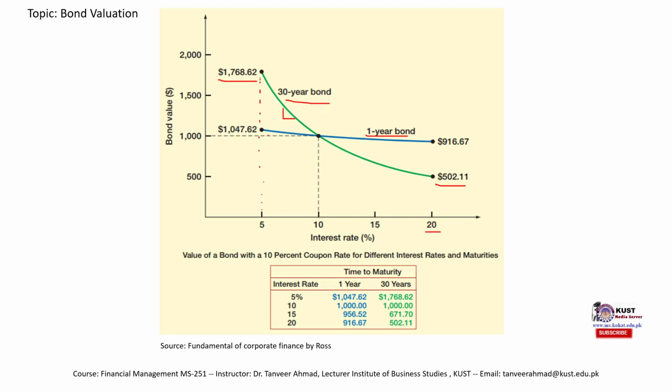Now compare it with this blue line, which is a 1 year bond. You would see that this bond had an intrinsic value of 1000 when the interest rate was 5%, and when the interest rate increased to 20%, there was a decrease in the price, but the decrease was quite small as compared to a longer maturity bond. So the longer maturity bond decreased by almost $1,200, whereas the short-term bond decreased by merely around $100.